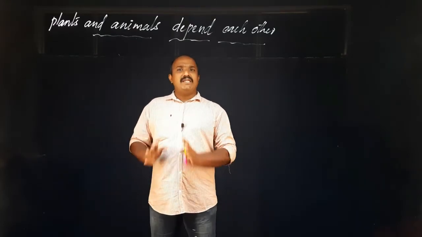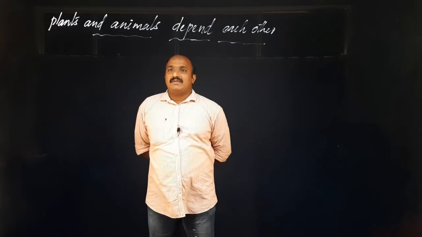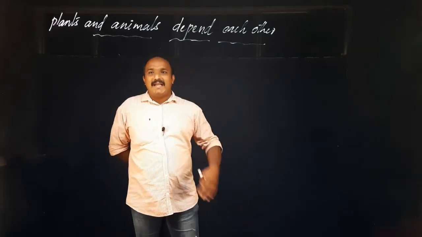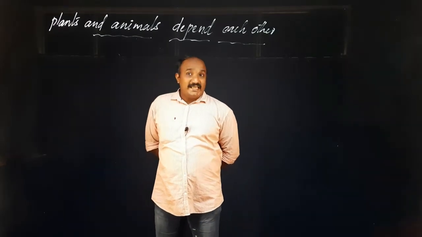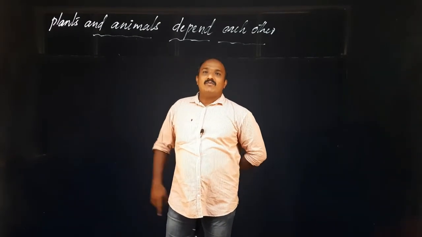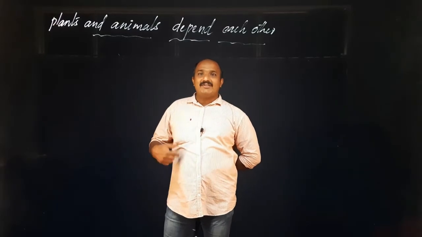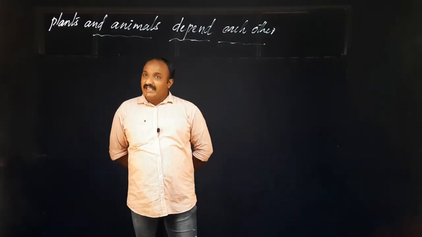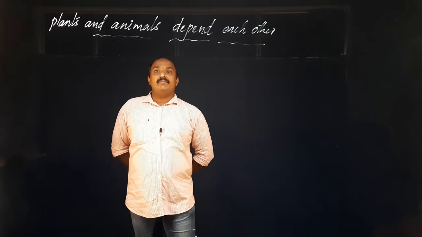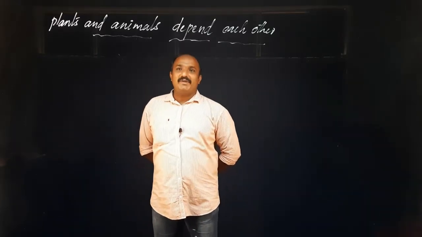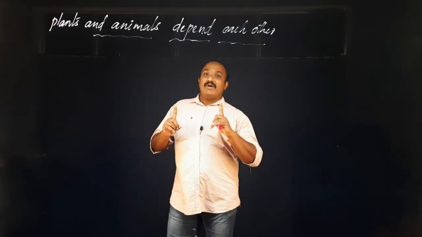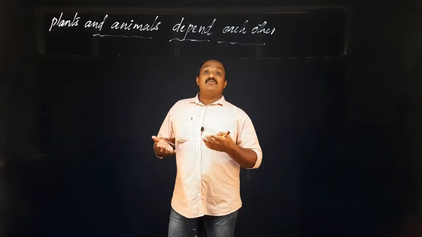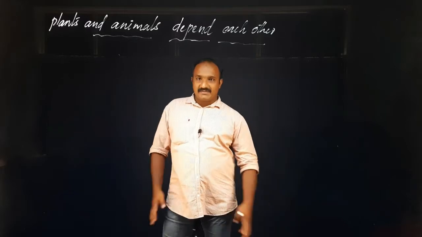We get many such items from plants. But what do plants get from animals or human beings? They get a very important thing from human beings and animals. We are also animals. So plants get a wonderful thing from animals, and we get many things from plants.